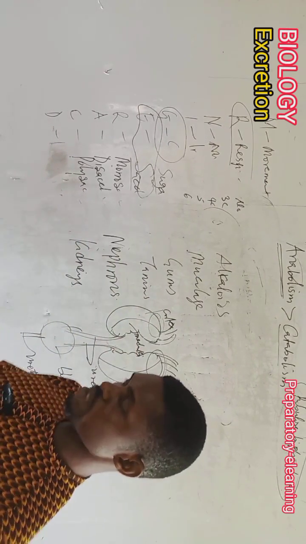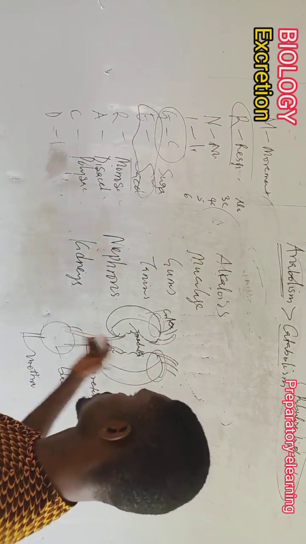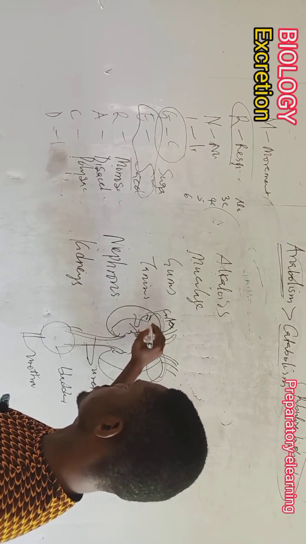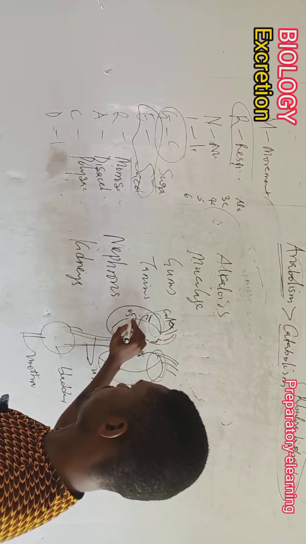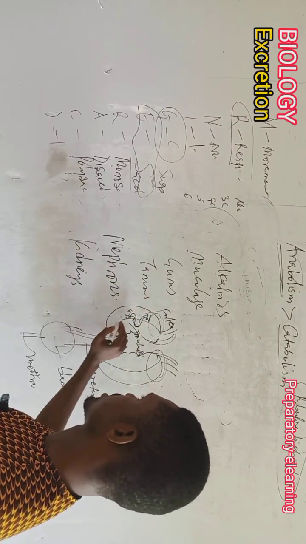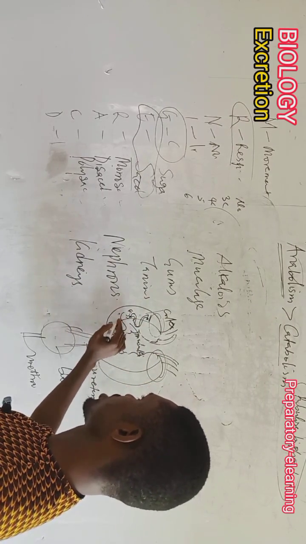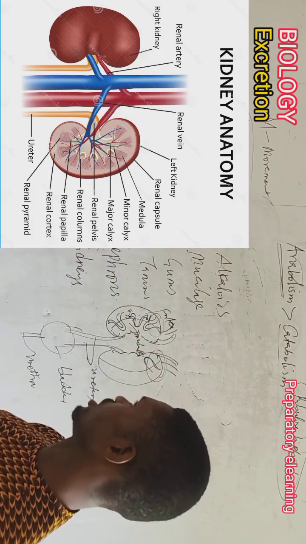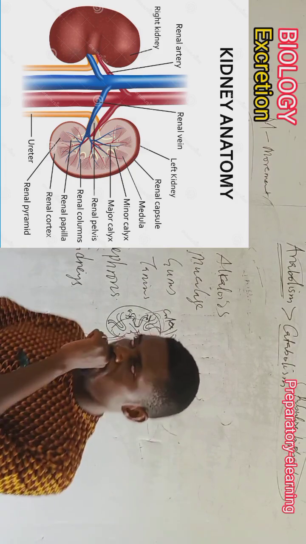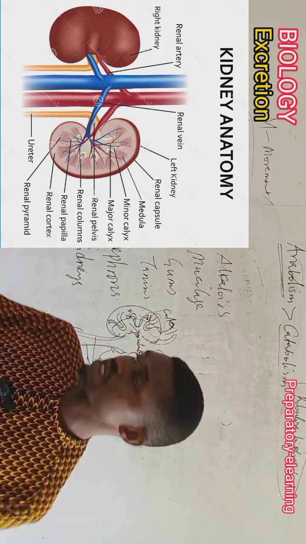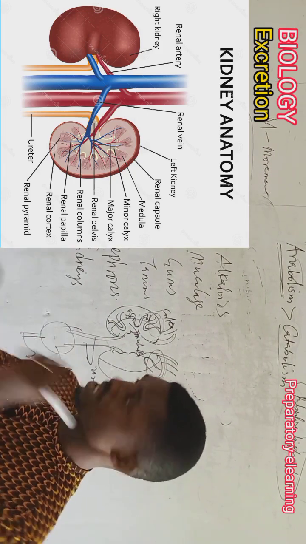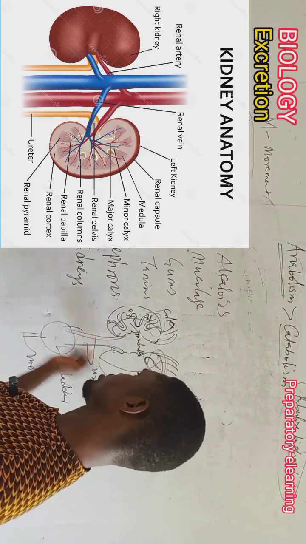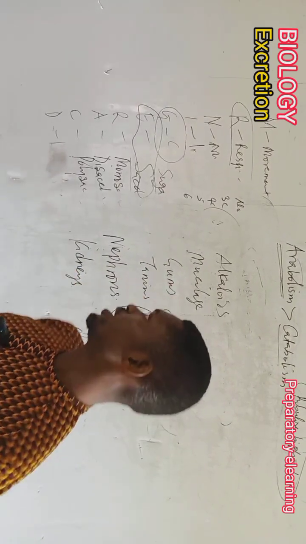The way the nephron is situated in the kidney is such that the loop is somewhere here, while the collecting duct is somewhere here, and then you have the capsule somewhere here, something like this. Then you have another one, still a U shape, and so on. Millions of them make up a kidney, and they carry out similar functions, so that if one nephron is not working very well, we still have millions of other nephrons that can carry out a similar function to excrete or send out substances that are not useful in the system.